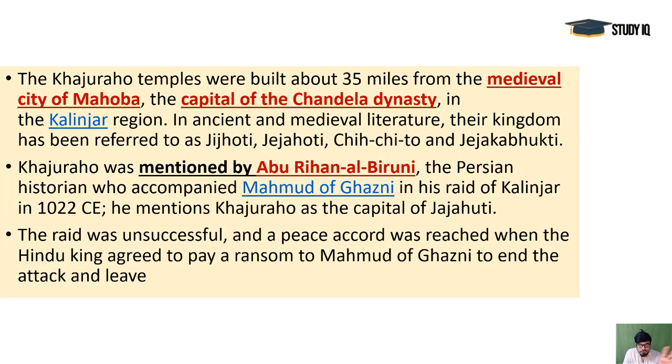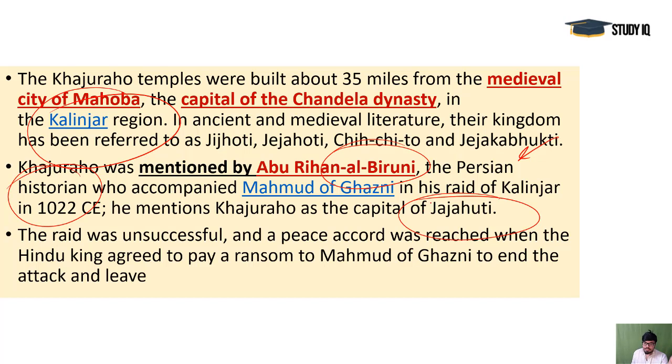City of Mahoba was the medieval city, and east to it these temples were created, and combinedly it was the Kalinjar region, the very ancient name of this particular region. So that was mentioned by Albiruni also. He was a Persian traveler and a historian also, and in his documents he mentioned this particular region as Jajoti.